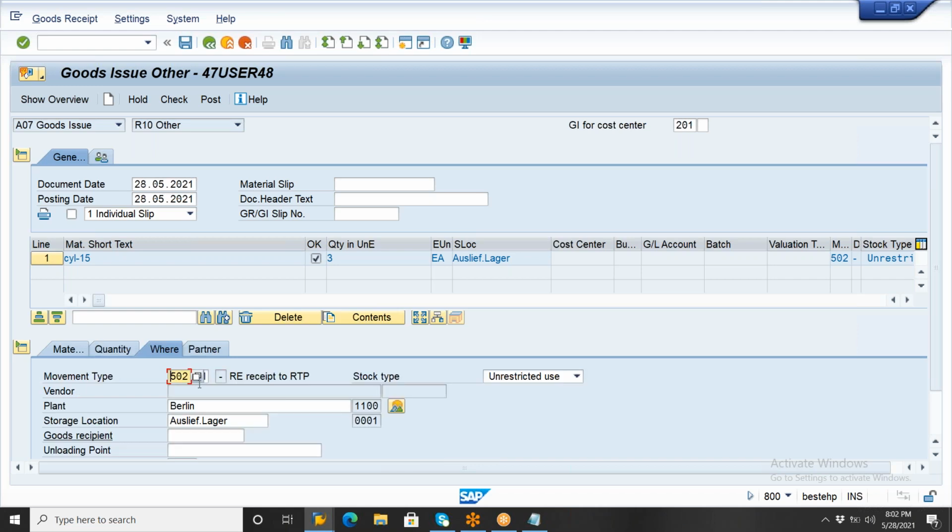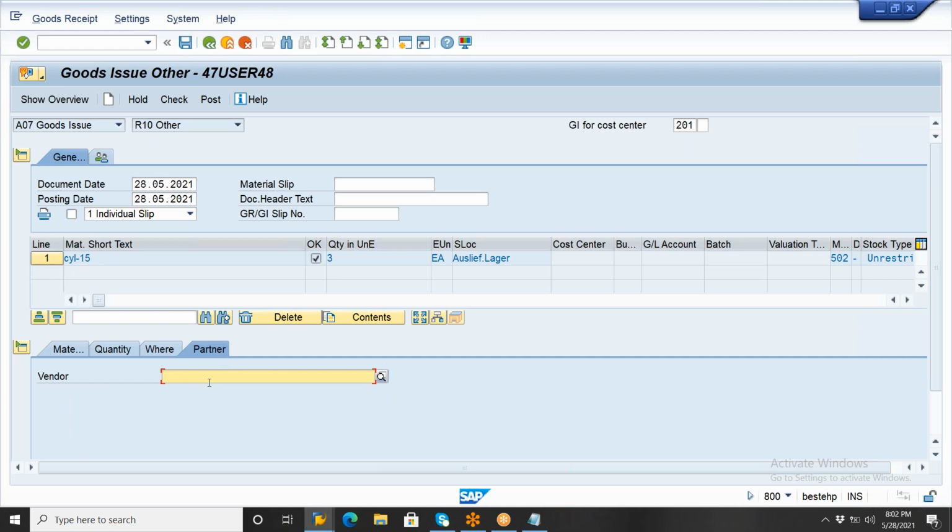In the weight tab you must enter 502, and you compulsorily need to enter the stock category also, otherwise the meaning will be different here. So enter the plant and storage location. In the partner tab, enter the particular vendor you need to return to, vendor 1000. So this is the way we need to return this RT packing material.